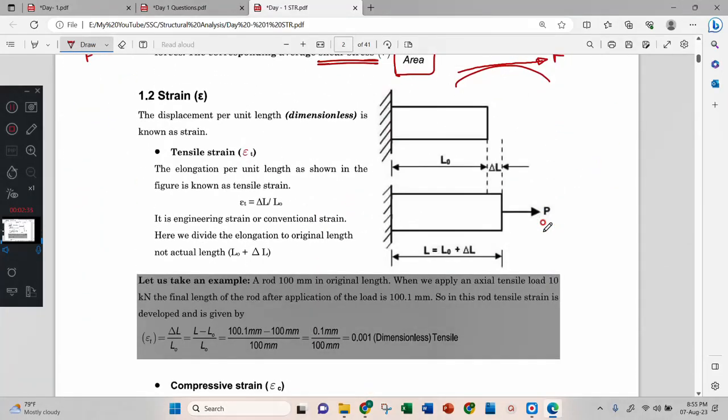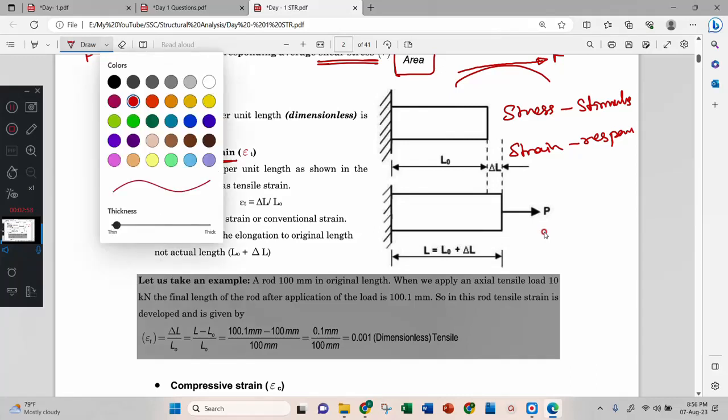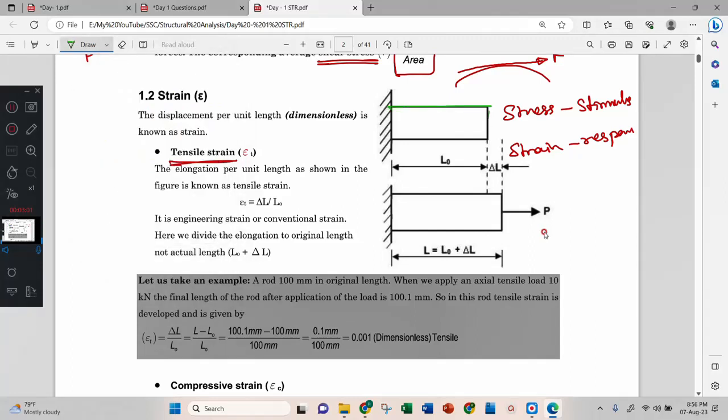Okay. Now we have studied stress. What is strain? Strain means the response. Stress is the stimulus, and strain means response. In tensile, I already explained, that is change in length. Earlier the body was like this, and I apply the force, then it elongates this much. That elongation is called delta L, and the original length is L naught. Then my strain will be change in length to the original length.